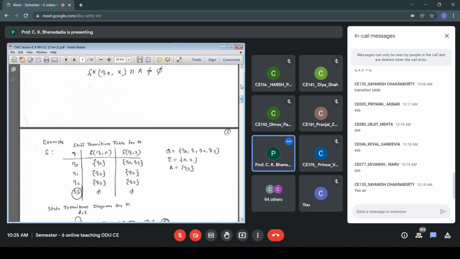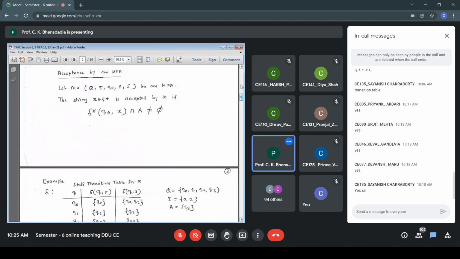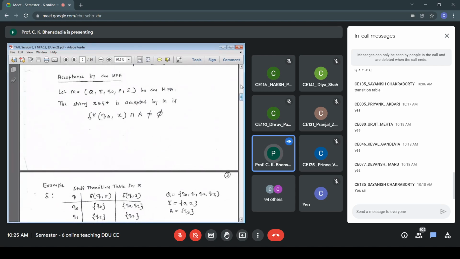Let us go to the Q01 and Q11, the last column. Q01 is Q0 Q1, Q11 is Q2. My state is Q0, symbol is 1. So Q01 is Q0 Q1, then Q11 is Q2.